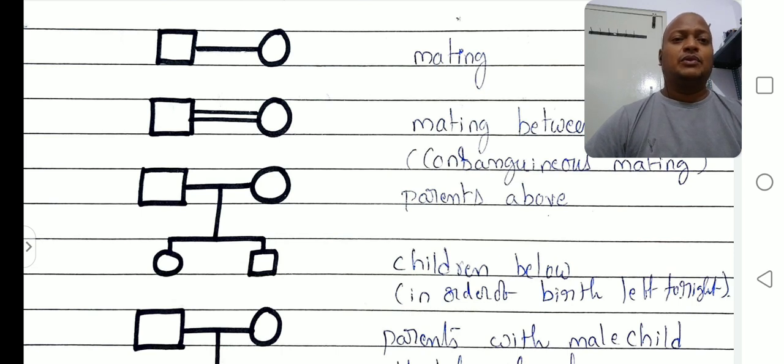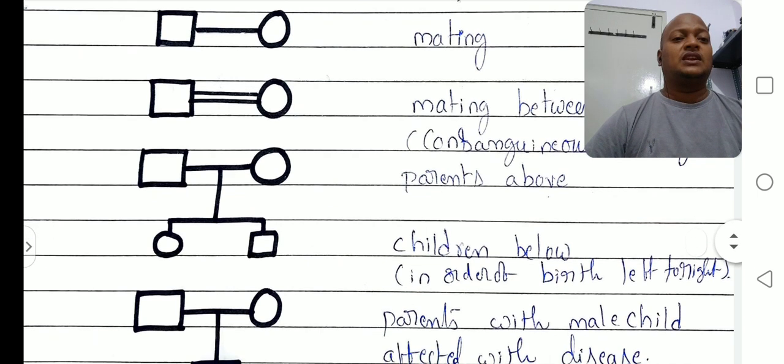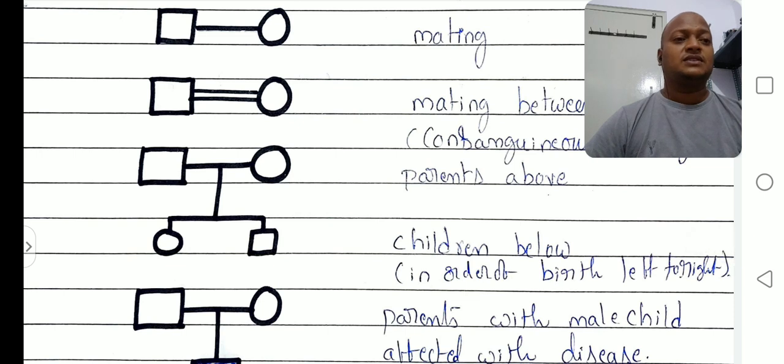So for this couple, how many children? Two children, one female, one male. Okay, which child is first? You can count from left to right. So first female, next male. Okay, right. That shows parents with the children, from the parents up to the first generation.